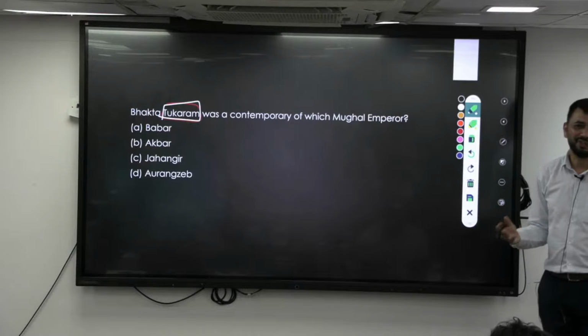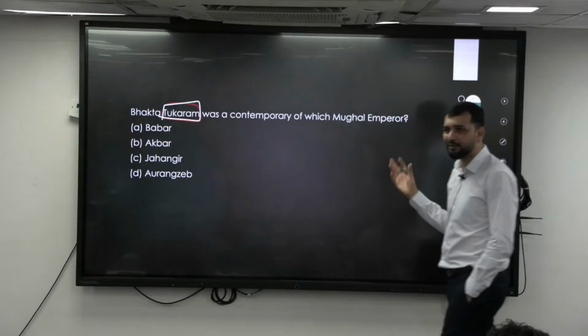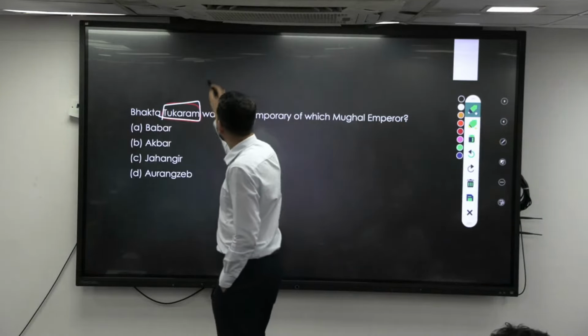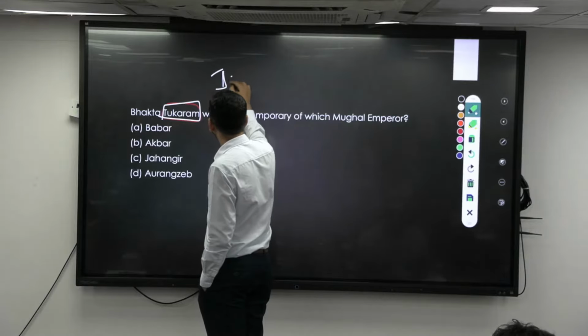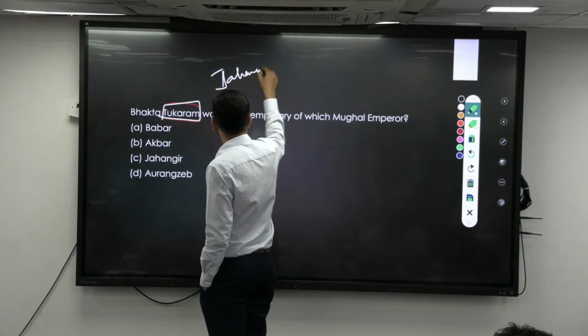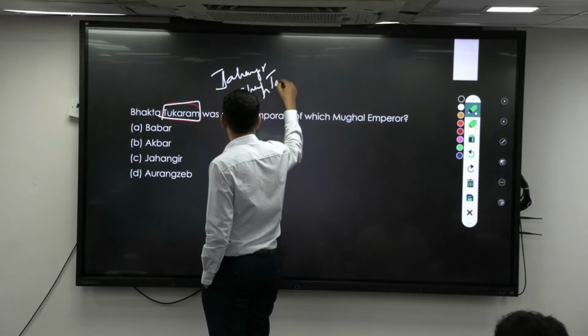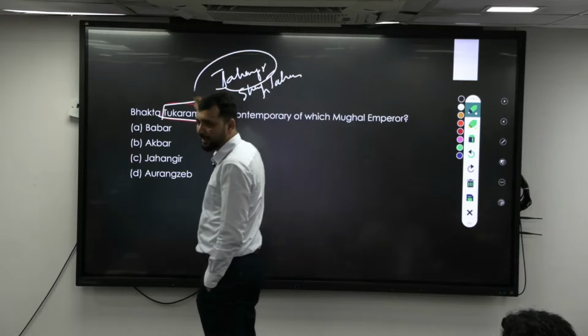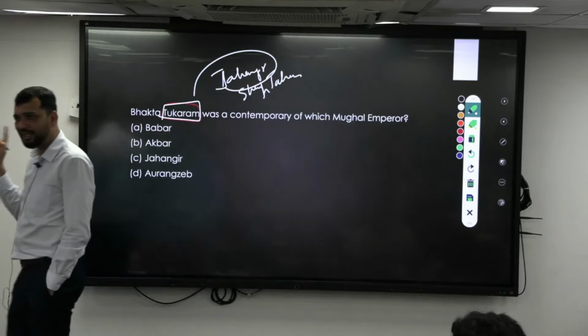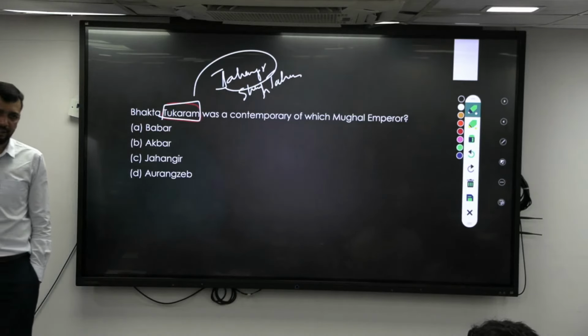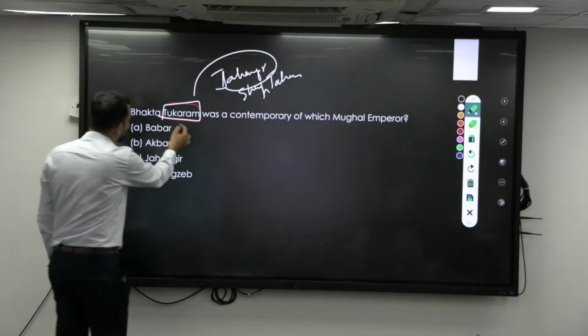He was born just after Akbar. Again, you won't know this as such. His life was with two kings: one is Jahangir, another is Shah Jahan. His early life was with Jahangir, and his later part was with Shah Jahan. That is what you should know.